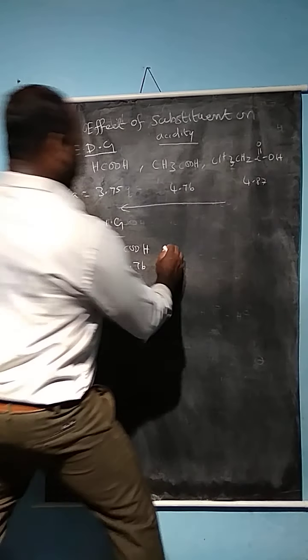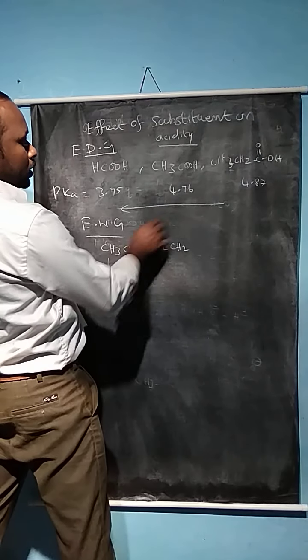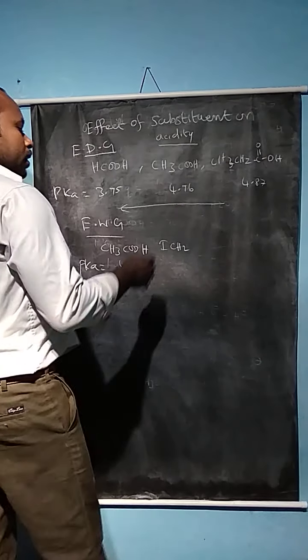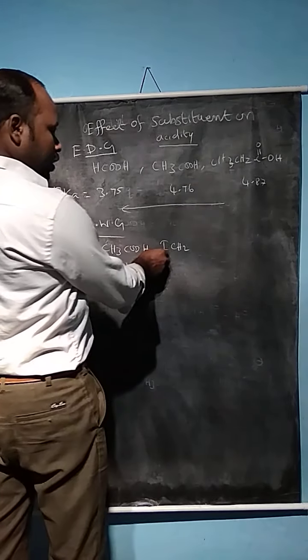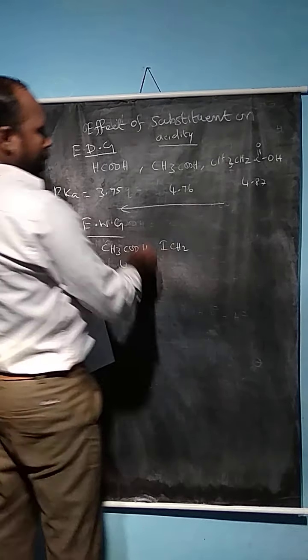Iodoacetic acid: one hydrogen of CH3 is replaced by iodine, which can act as slightly electron donating as well as partially electron withdrawing.